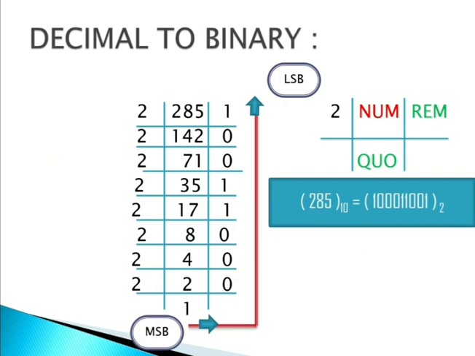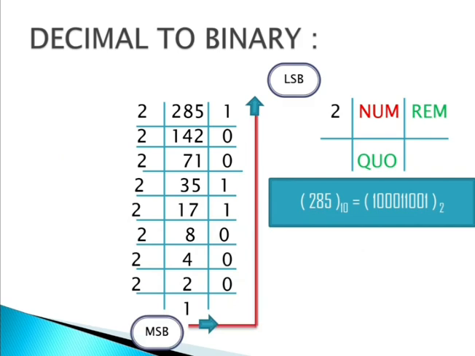What do you have to remember? You know how to find the HCF; in that way only you have to do this. But now you have to use only the value 2. You have to write the number in the center. After dividing it by 2, you have to place the quotient. On the right side you have to write the remainder. In this way you have to do all these things.